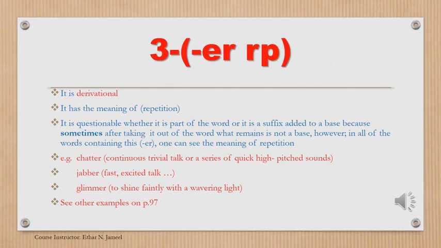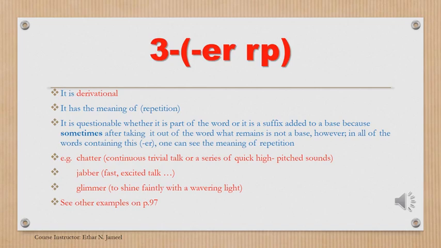Chatter. In chatter we have ER repetition because the meaning of chatter indicates continuous trivial talk or a series of quick high-pitched sounds. So we have repetition and continuity of talk or repetition of sounds. That is why we say that the ER in chatter is ER repetition.